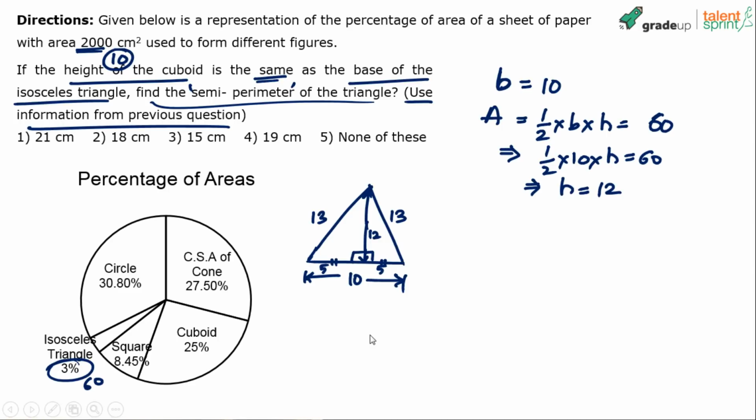He's asking us to find out what is the perimeter of the triangle. Perimeter of the triangle will be 13 plus 13 plus 10. Yes or no? 13 plus 13 plus 10. 26 plus 10, 36.